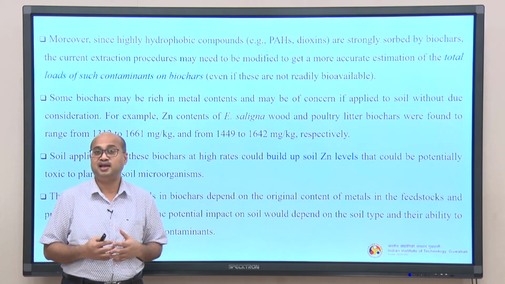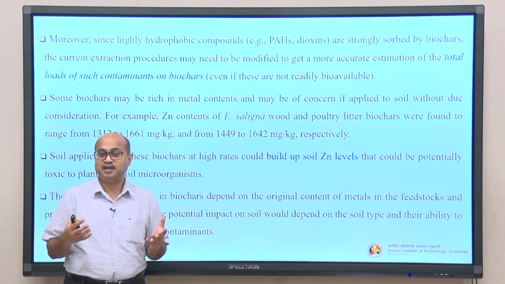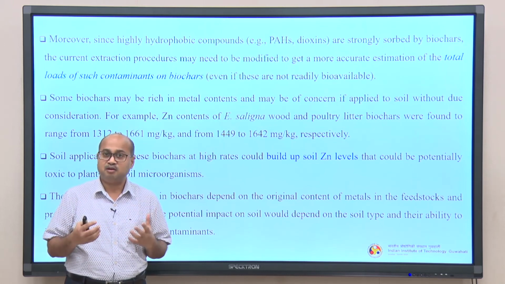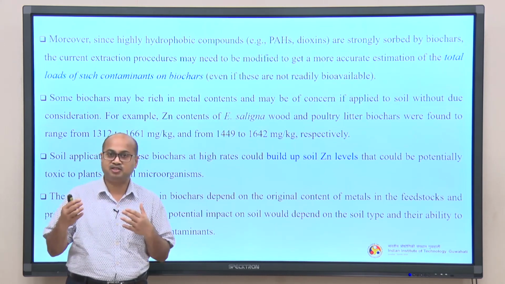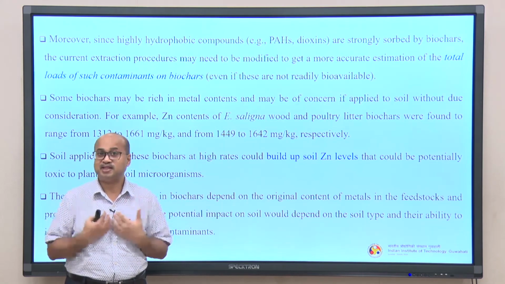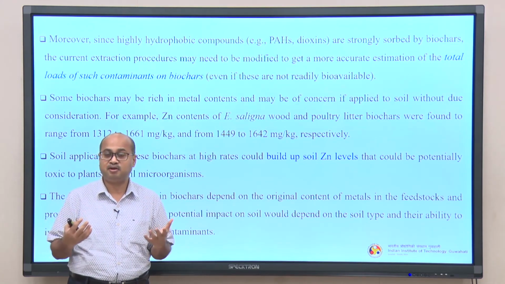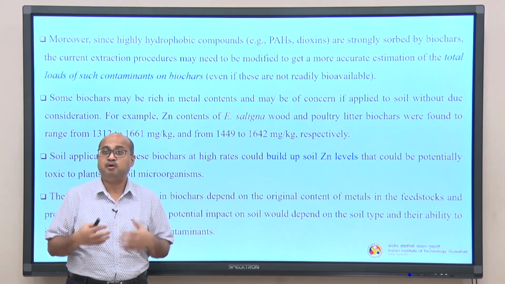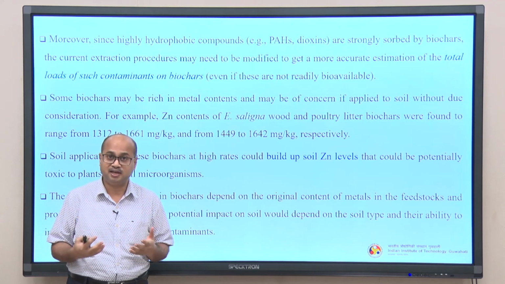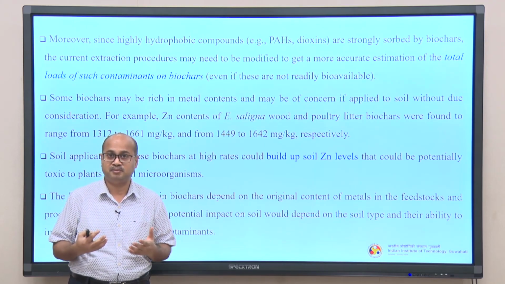Let us understand that if we are producing biochar which inherently contains some toxic compounds. See, certain compounds are toxic beyond certain level. It is not that they are always toxic. For example, zinc. Now, zinc is very essential for human growth and any living organism growth, but if you keep on eating zinc, it will not result in our developing immunization, it will rather become toxic to the cell, and it will create other problems.